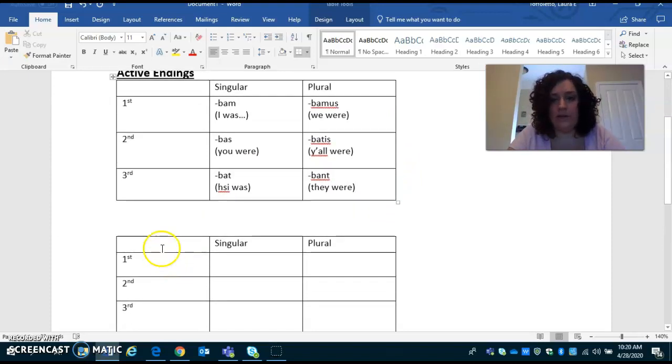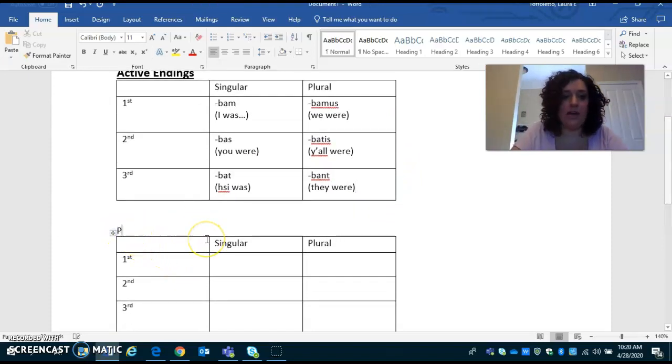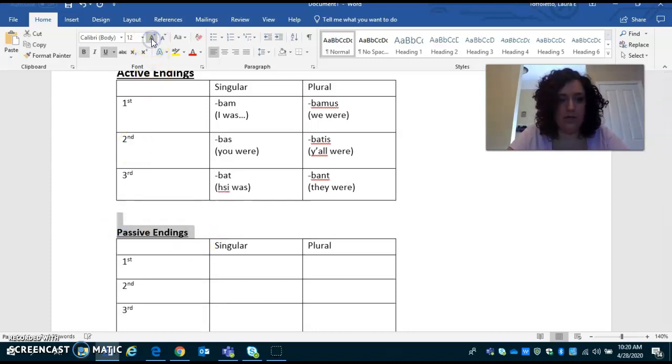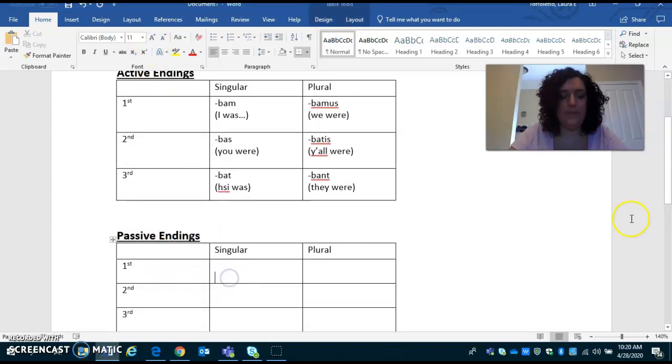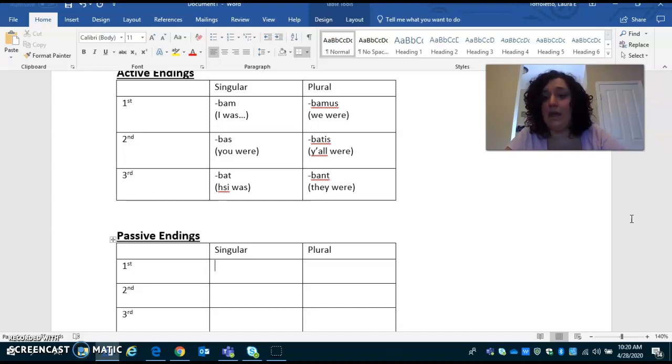Now, those are my active endings. Let's go ahead and get the passive ones out of the way as well, just so that we have all of them and can work with them. I want that to be a little bigger. There we go. All right, so just like with our present tense, it is going to be pirate tense, so we are going to add r's. So keep our endings, just add the ba in front of them.